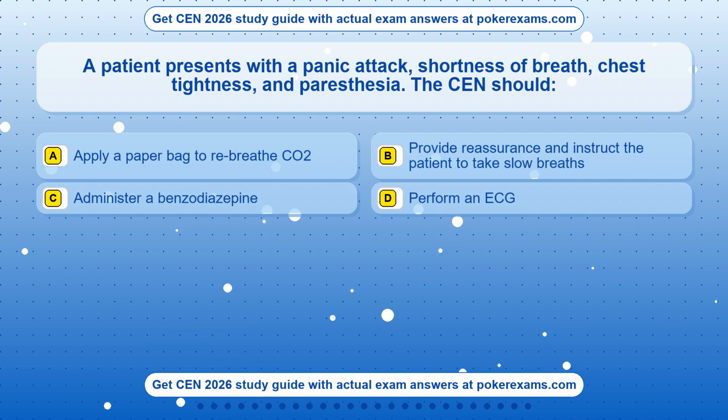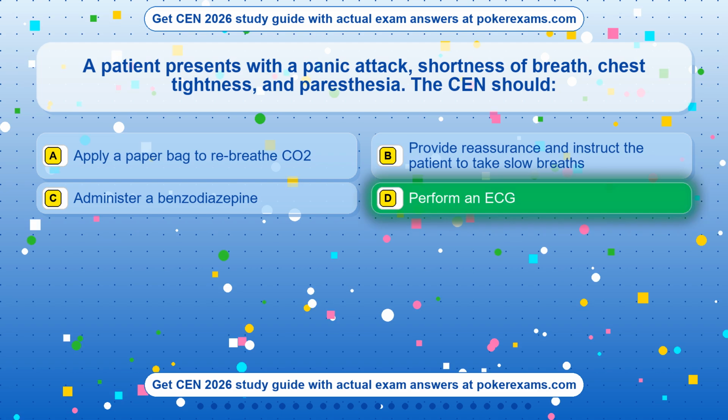Question 24. A patient presents with a panic attack, shortness of breath, chest tightness, and paresthesia. The CEN should: Option A, apply a paper bag to rebreathe CO2. Option B, provide reassurance and instruct the patient to take slow breaths. Option C, administer a benzodiazepine. Option D, perform an ECG. The correct answer is option D.